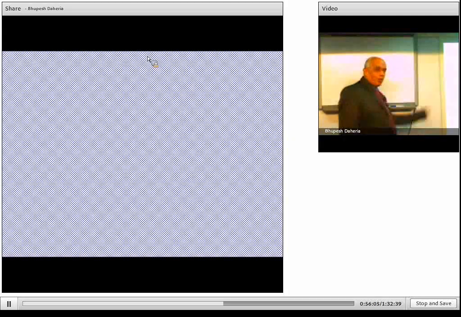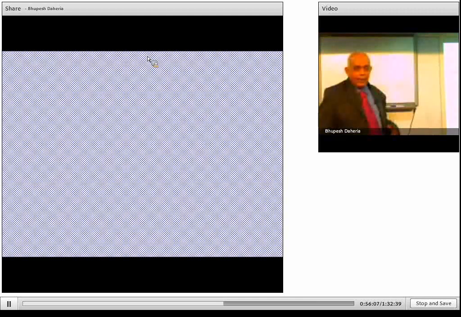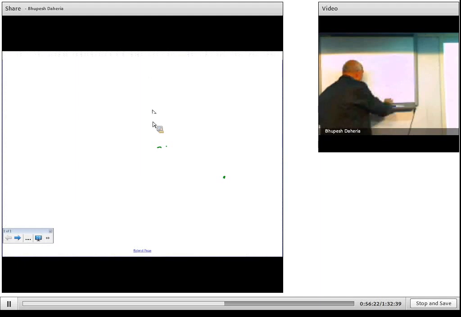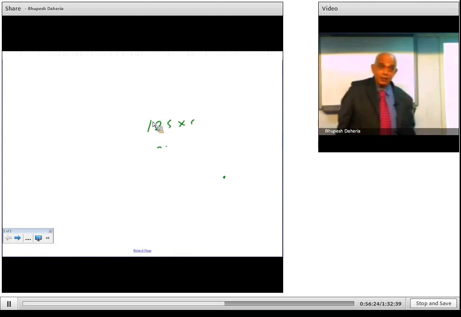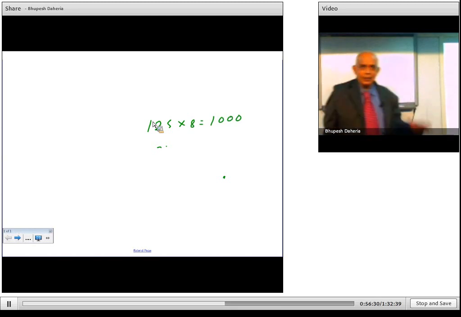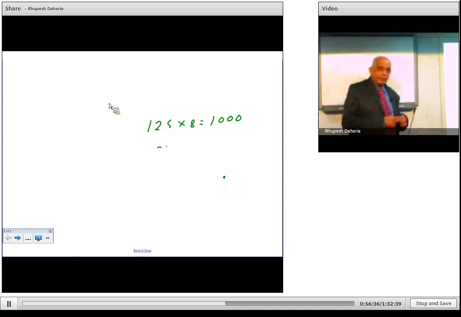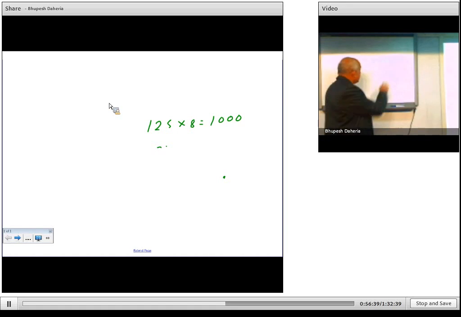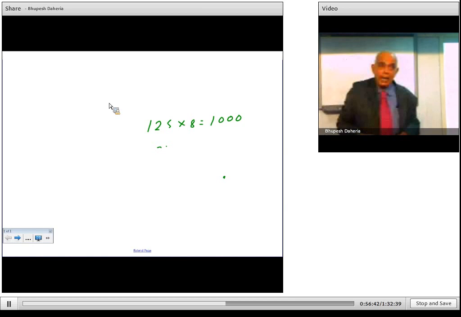Now we talk about 8, divisibility by 8. Just like 25 into 4 is 100, you must know that 125 into 8 is 1000. These figures are very important. So if 1000 is divisible by 8, 3000 is divisible by 8, 5000 is divisible by 8. So any such number is divisible by 8. So how they give you the sum in the entrance examination: the last 3 digits should be divisible by 8, then only that number is divisible by 8.